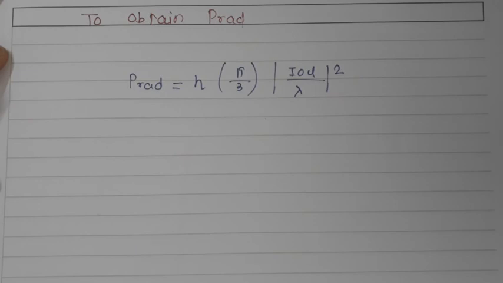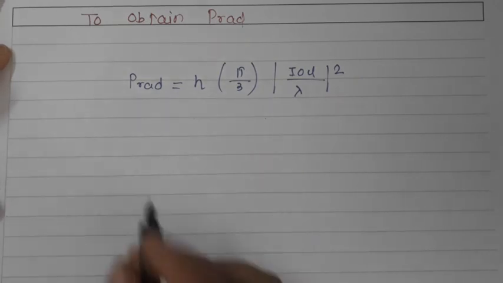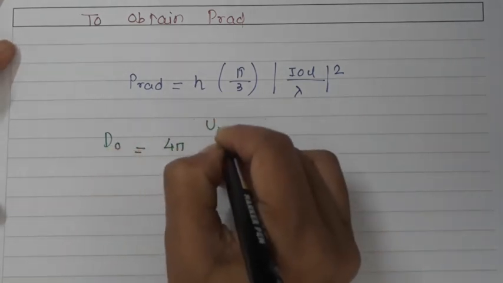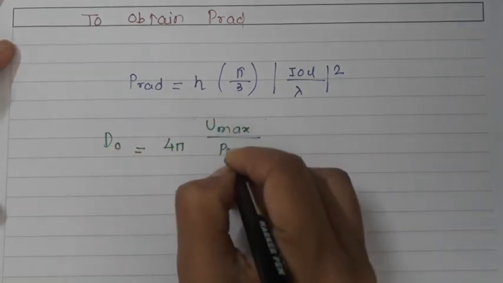So the power radiated by an infinitesimal dipole is already obtained. I'm using the formula of D0, that D0 is equal to 4π U max by P radiated.